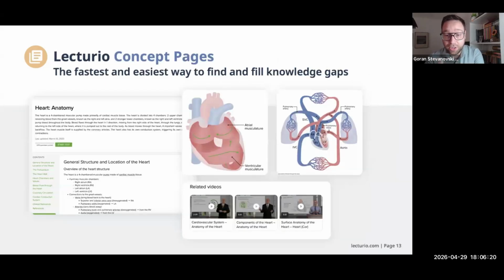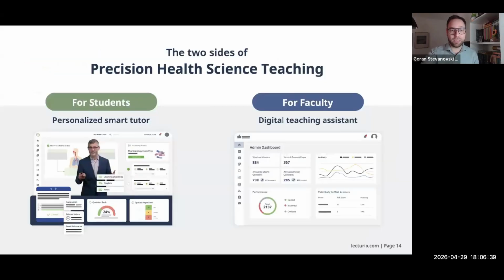The concept pages are a very pragmatic part of the platform. They're kind of related and tied to each of the videos where they have these concepts presented for students to kind of go back and relearn and repeat and remember what they've done. And they have very nice images as well that can help students visualize.